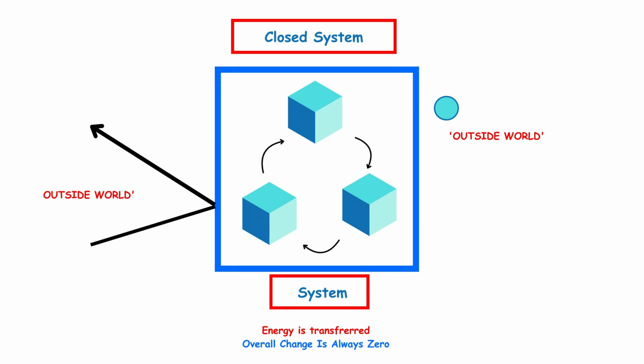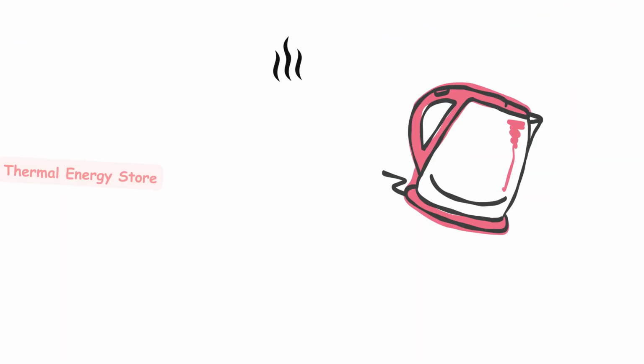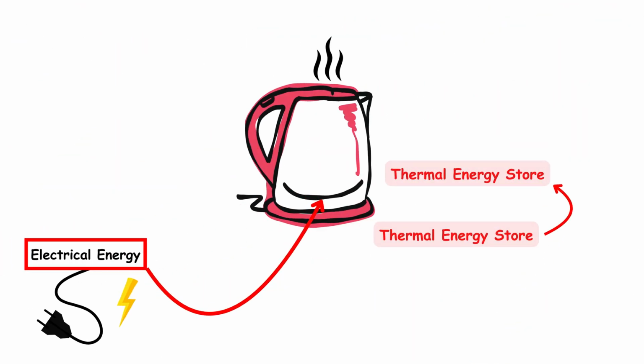To understand how this actually works in practice, let's take a look at a couple of examples. Imagine we have a kettle and we fill it with water. When we turn it on, electrical energy from the plug socket flows to the heating element of the kettle, where it is transferred electrically to the thermal energy store of the kettle's heating element, which basically means that the flow of electricity warms the metal heating element. The heating element then in turn transfers the energy over to the water's thermal energy store, and after a short while we have a boiled kettle.